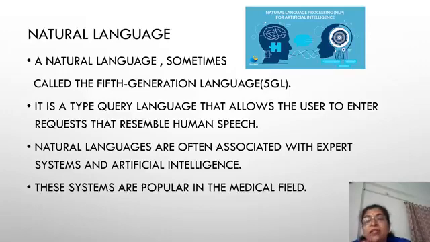Whenever you go to 8th, 9th standard, you are going to learn what artificial intelligence is, where to use it, how to use it, all that. These systems are popular in the medical field. Now it is not limited to the medical field; in each and every field, artificial intelligence and expert systems are used, and where human speech is recognized.